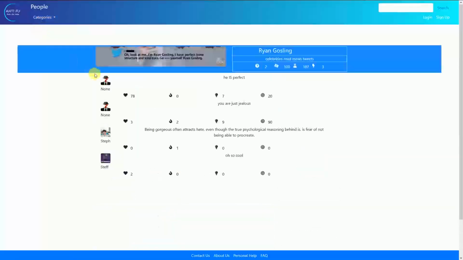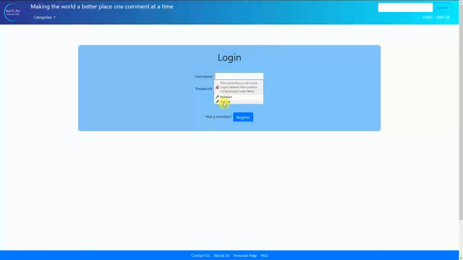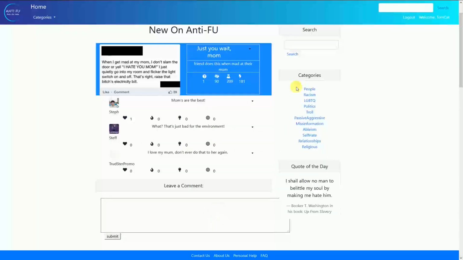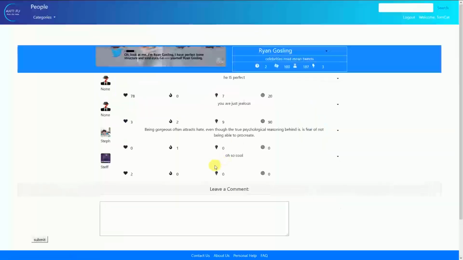We want to leave a comment on one of the posts. However, we're not logged in yet. New users can register, but since we already have an account, we only need to log in. We click on Login and enter our details. Now we can leave a comment on the post. We can also express our feelings on the post, as well as give input to other individuals' comments.